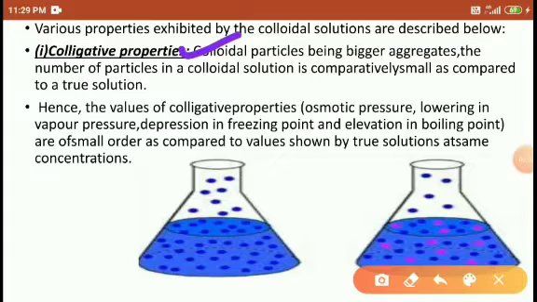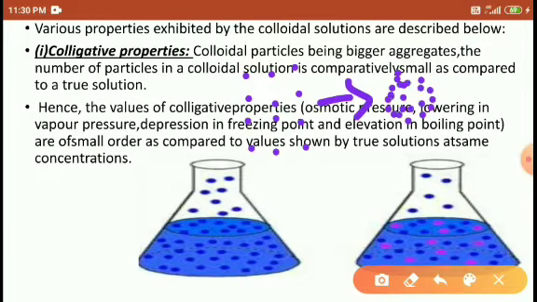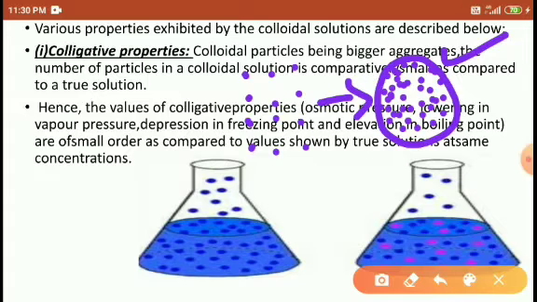So the colloidal particles are bigger aggregates. It means the different particles all aggregate with each other. Aggregation means they combine with one another to make one big, large colloidal particle like this. Right, students? So this is the colloidal particle. Here the small particles are aggregated with each other to form one big colloidal particle.